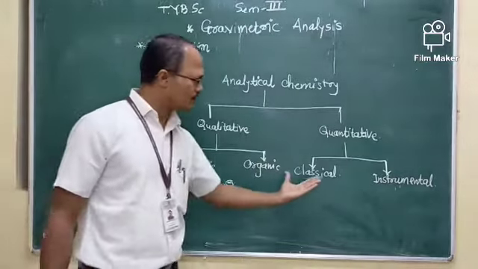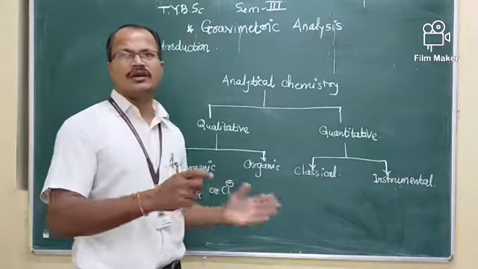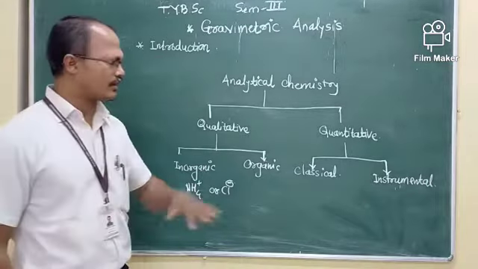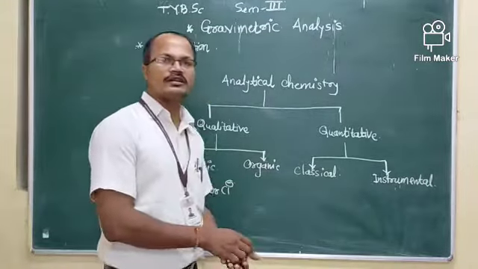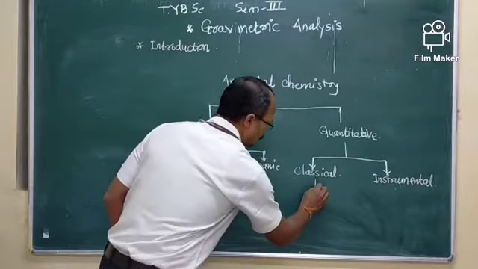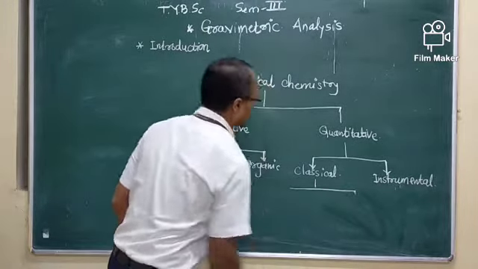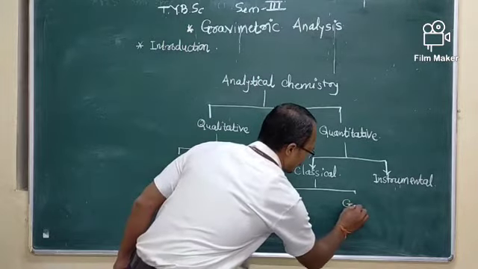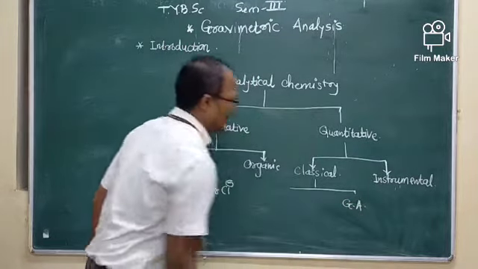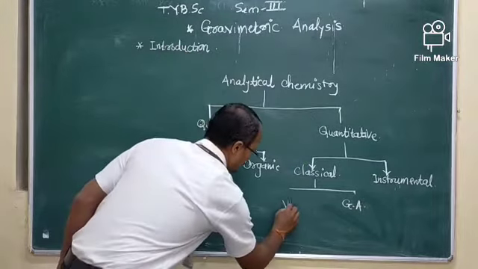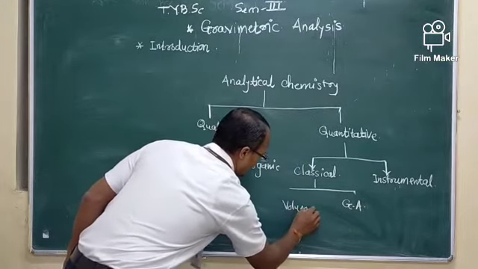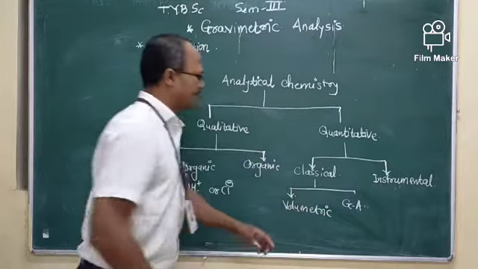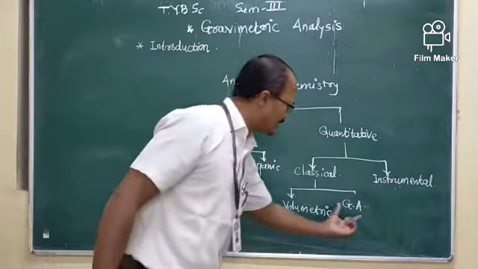This quantitative analysis is classified into two types on the basis of the nature or methods of analysis, whether modern or classical. The classical methods are again classified into two types: volumetric analysis and gravimetric analysis.